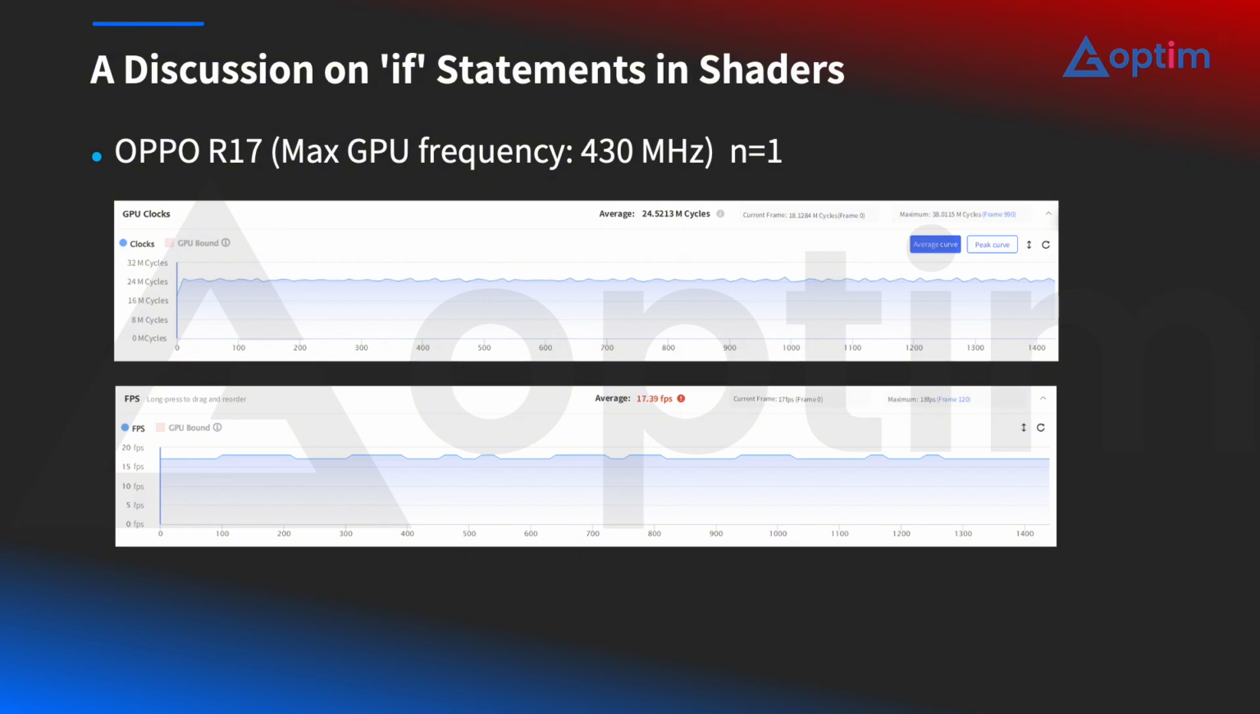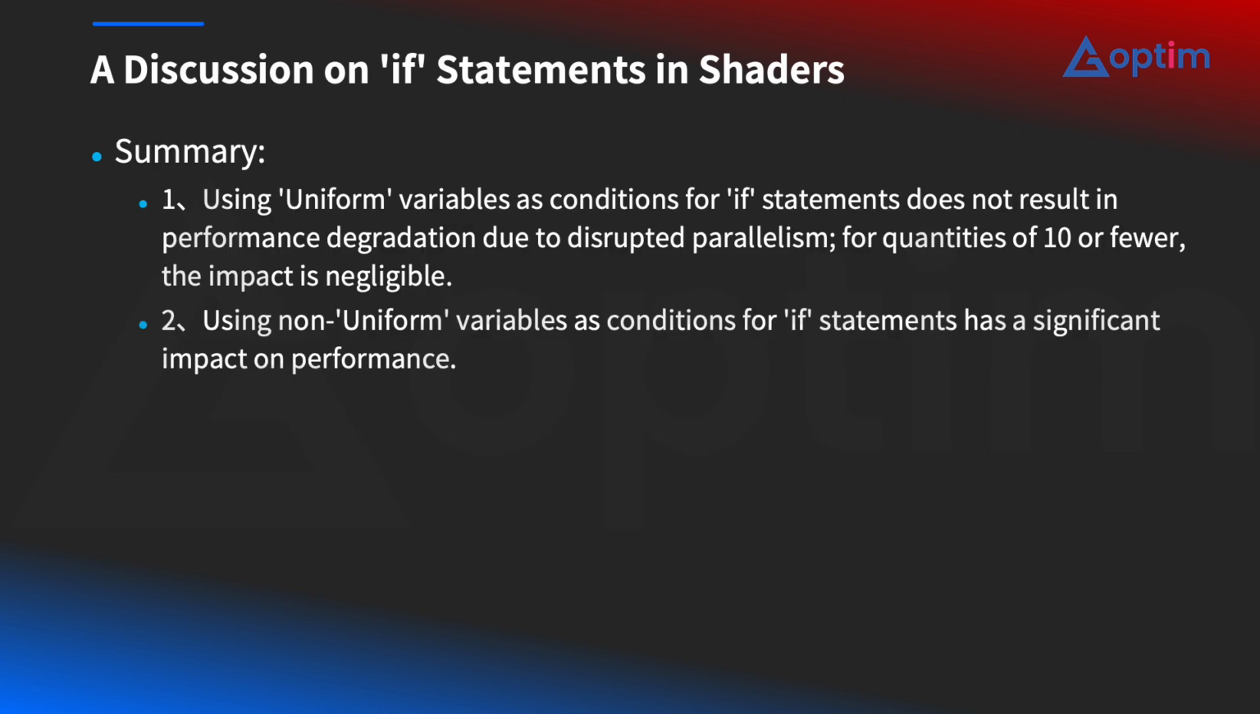If we compare clocks and frame rate together, the trend becomes very clear. When n equals 1, the workload is approximately 24.5 million clocks per frame, and the frame rate is around 17 frames per second. As n becomes larger and the branching pattern becomes more fragmented, frame rate continues to decrease. So we can draw a few conclusions. First, when a uniform variable is used as the condition of an if statement, performance is generally not affected by branch divergence. Even with multiple conditions, the impact is extremely small. In our test with 10 uniform-based if statements, the difference was almost negligible.